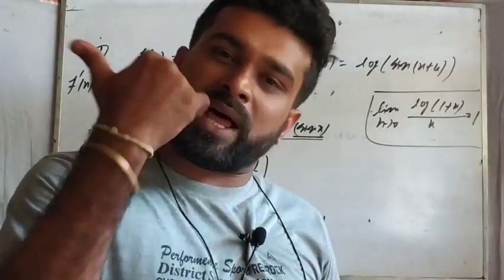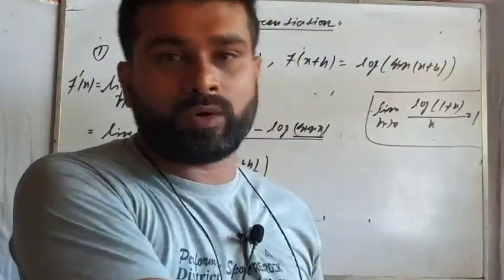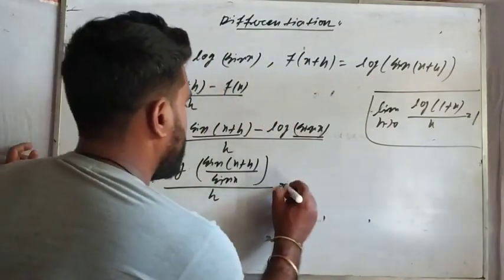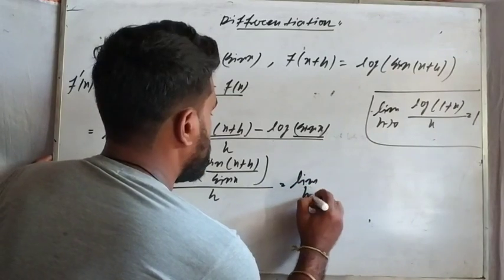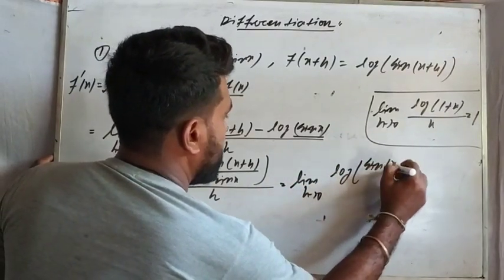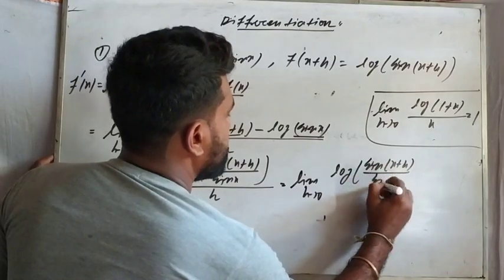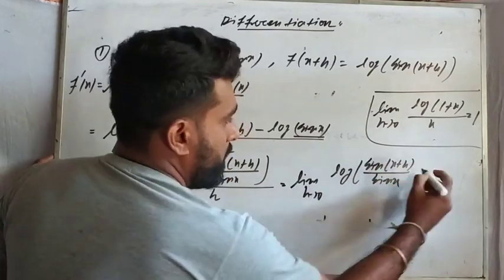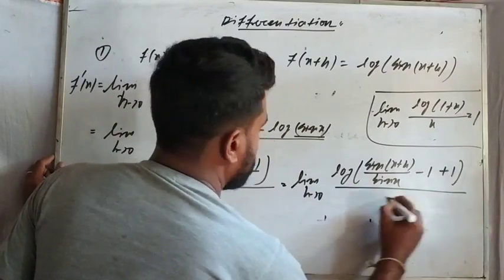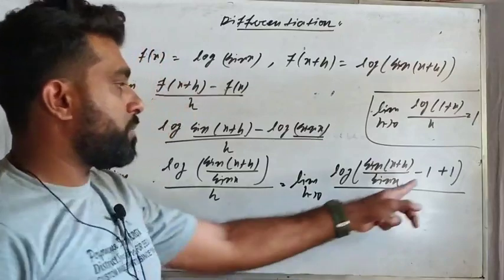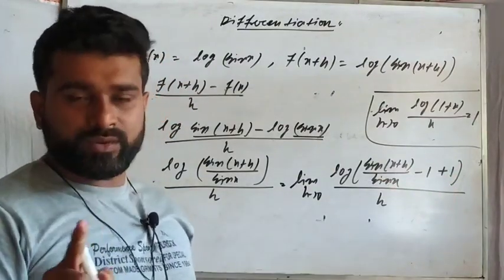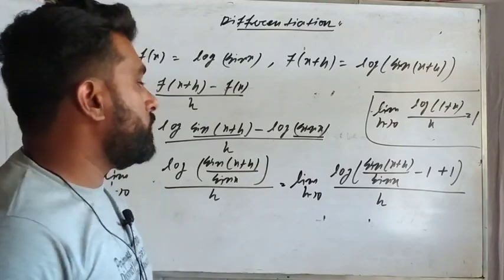If you are introducing the plus 1, then you have to use the minus 1 with that expression as well. Okay, so now limit h tends to 0, log sine x plus h by sine x. Okay, minus 1 plus 1, can I use? By h is also there, minus 1 plus 1, right? Can I use this thing? Now